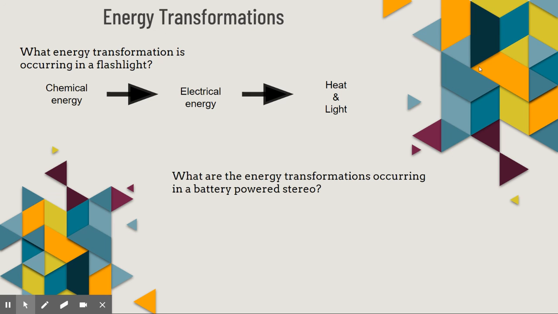Another example would be something like a battery-powered stereo. We're going to start with the same idea, chemical energy, inside the battery's potential. What is going to happen? Well, we turn it on, it's got to go to electrical. Electrical energy is just the movement of electrons, which then becomes sound, which is sound waves, which is the movement of sound. So ladies and gentlemen, those are examples.